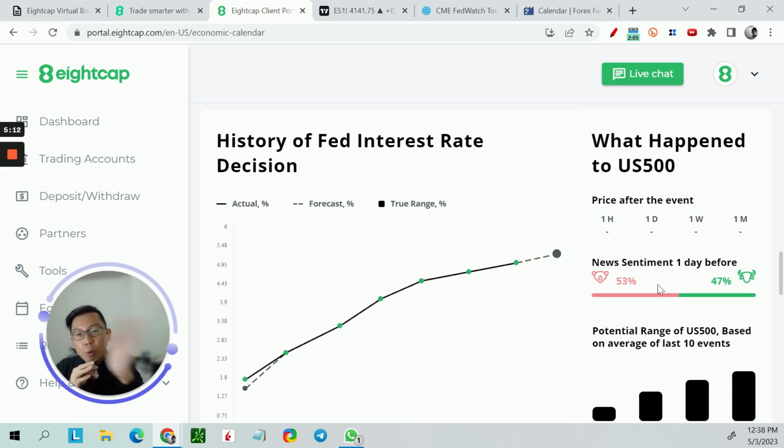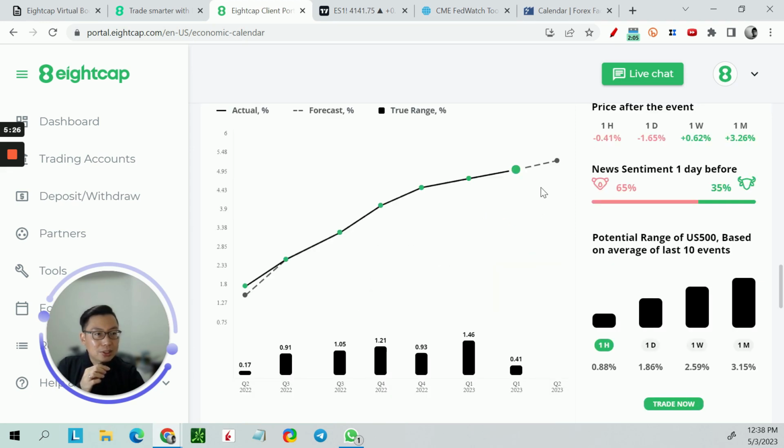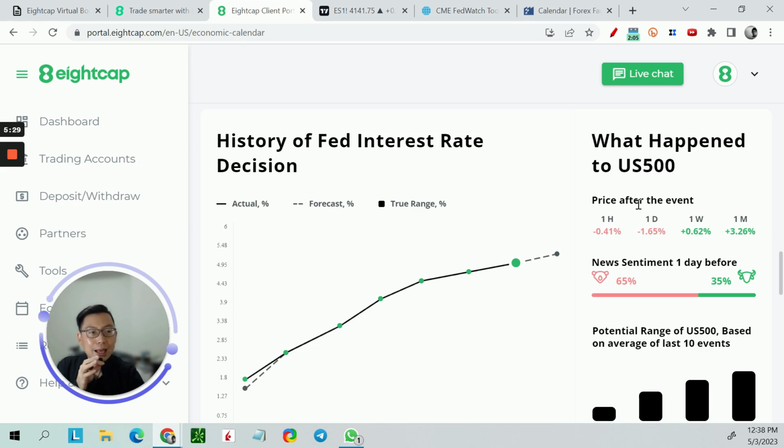So for example, let's head over to the previous time. I think the previous one was on February 1st over here. So this was the interest rate hike, the previous one. You can see what happened to the S&P 500. 1 hour after the event, in fact, price went down. 1 day later, it is quite volatile, negative 4.65%, and then 1 week and 1 month later,